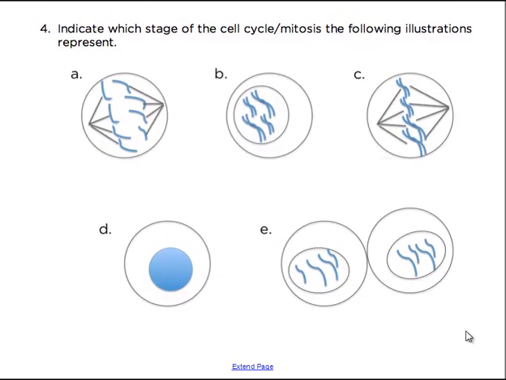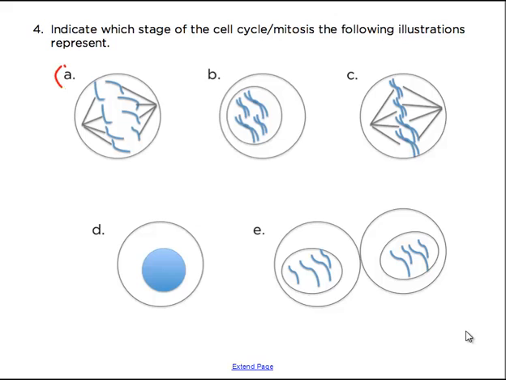In A here, we have chromosomes that look like they're getting pulled up. I should say chromatids that look like they're getting pulled apart from one another. And that occurs during which phase? That occurs during anaphase of mitosis. It's sort of taken for granted that if you say anaphase, you mean mitosis, but you might want to be more specific about that. The bottom line, you guys, is if you can see the chromosomes in this type of situation, you're in mitosis.